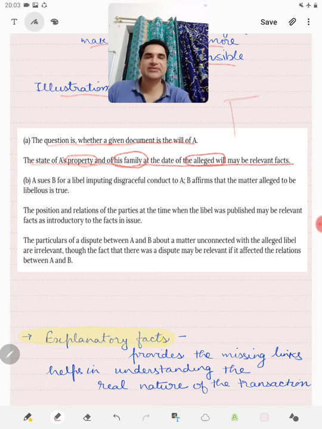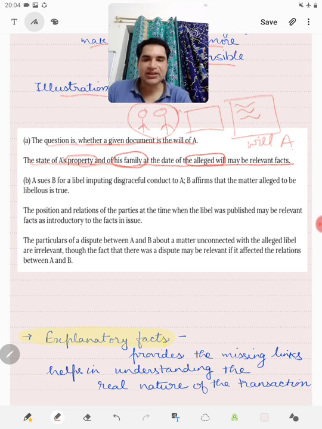So when the question is whether this particular piece of paper is the will of A or not, then the facts related to the members of the family of A, and the property of A on the date on which this alleged will was made, are relevant because they are introductory facts.